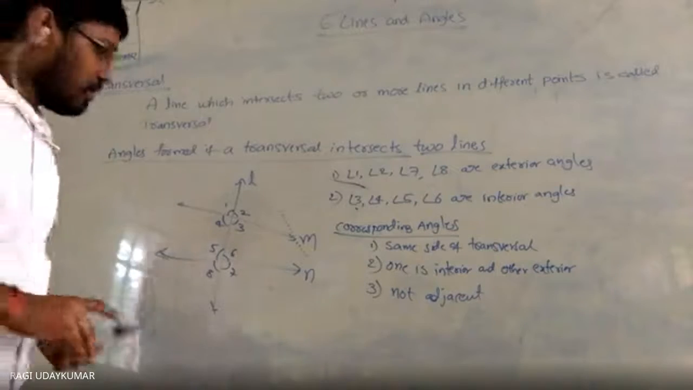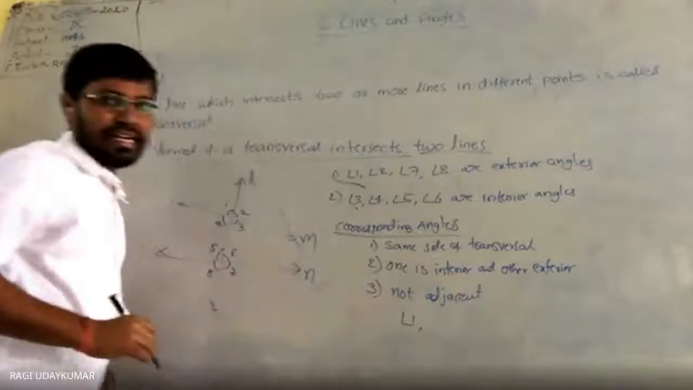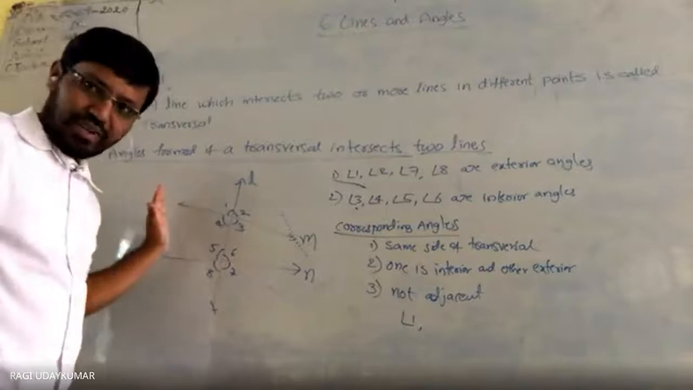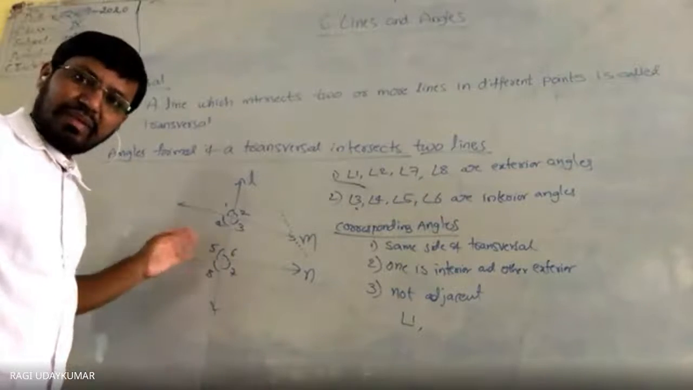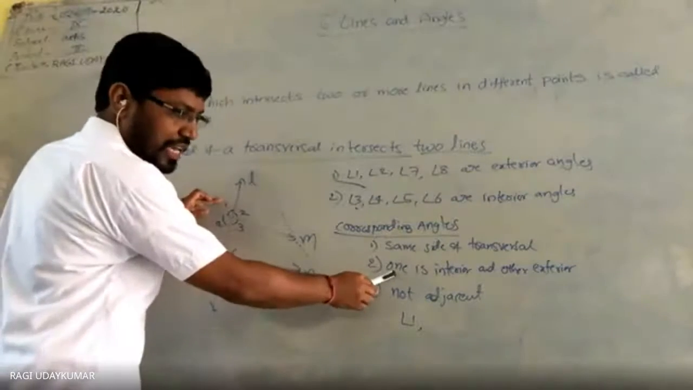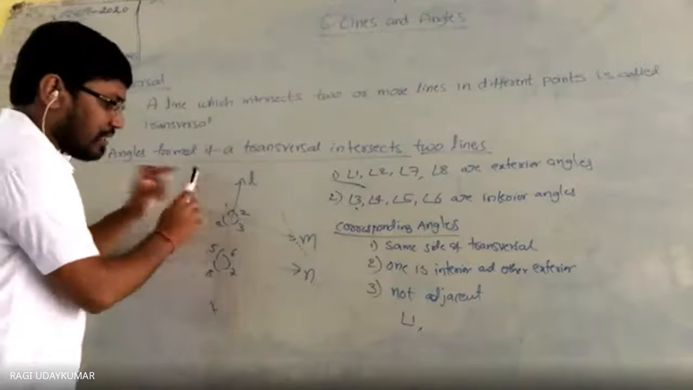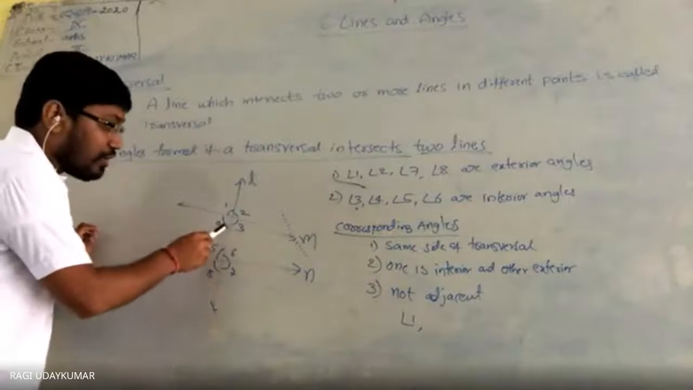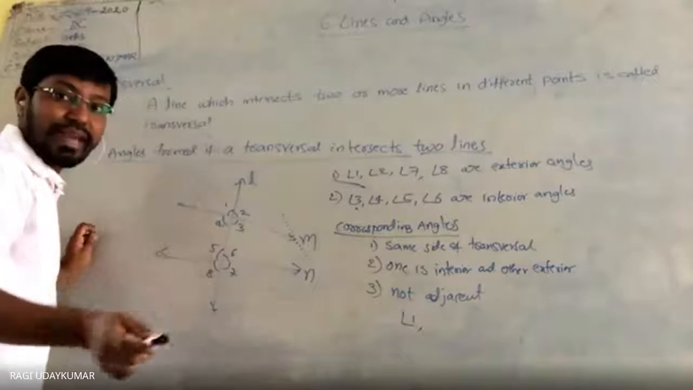Now if you want, see here. What is the corresponding angle of angle 1? Suppose angle 1 is on the left side of the transversal, so we take only the left side: 4, 5, 8 on the left side. Which can it be? 1 is exterior, so the other should be interior, so angle 5. Angle 5 is the corresponding angle of angle 1, because interior has 4 and 5, but 4 is adjacent.